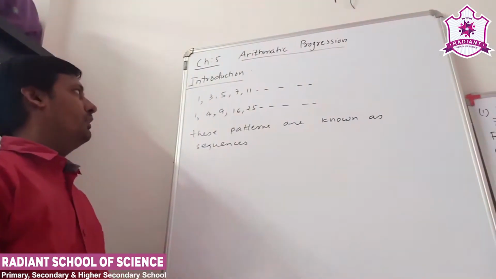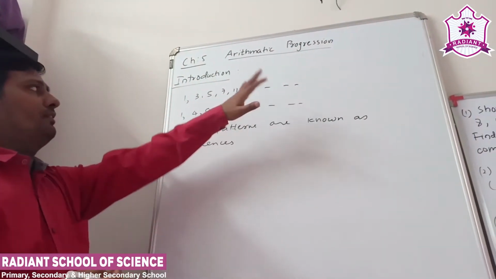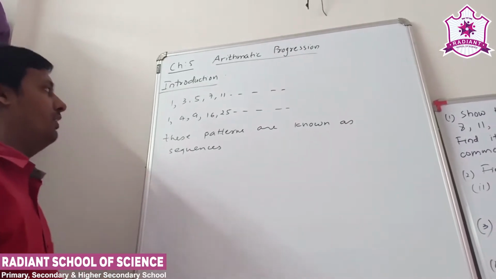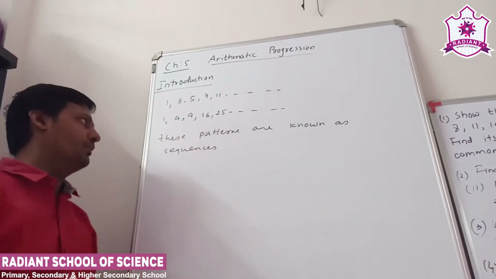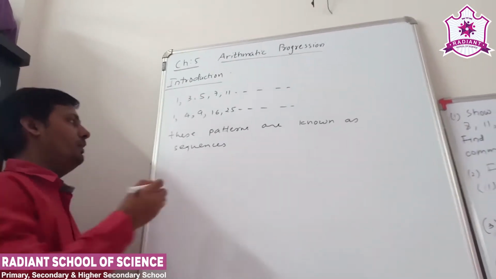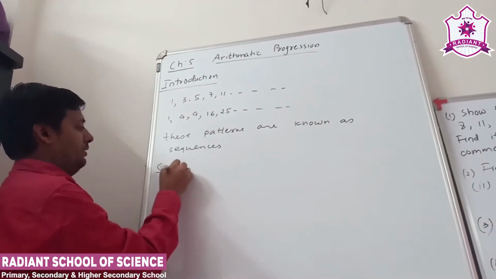So here 1, 3, 5, 7 and 11 and 1, 4, 9, 16 and 25. These patterns are normally known as a sequence. So why is it called a sequence? What is the meaning of sequence?